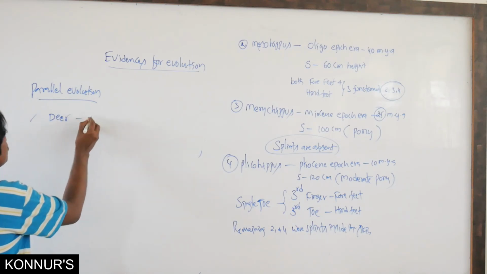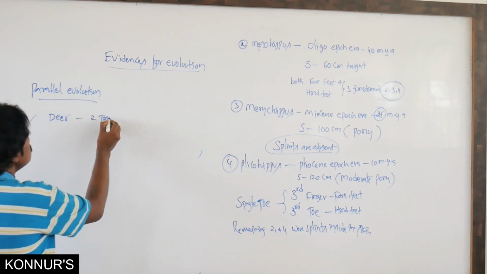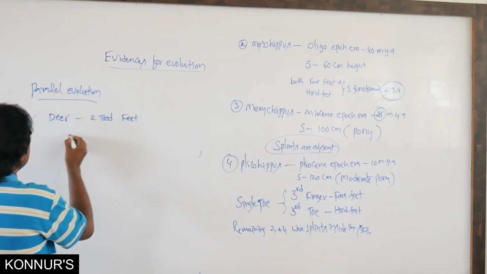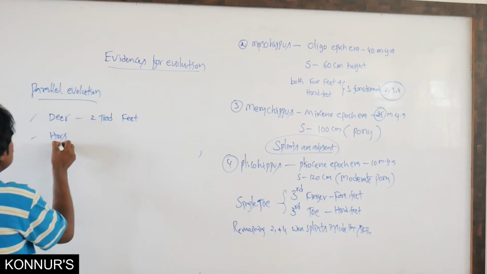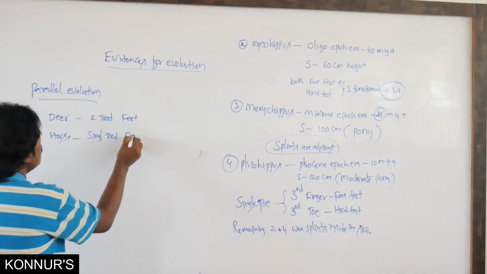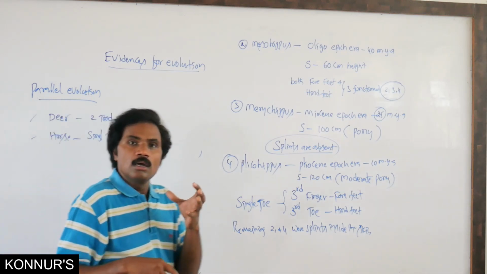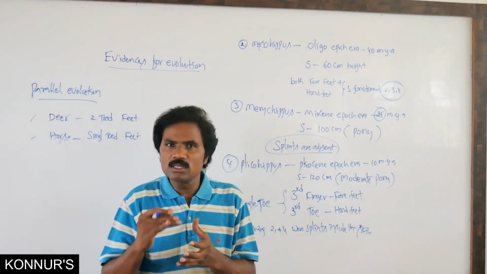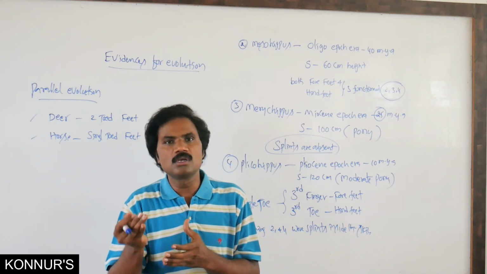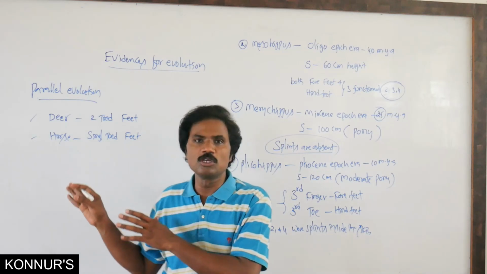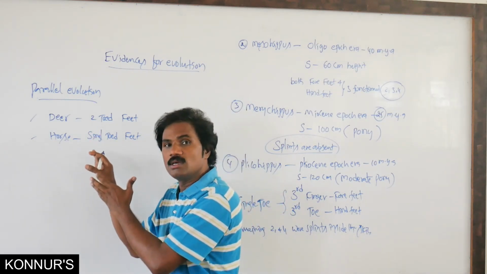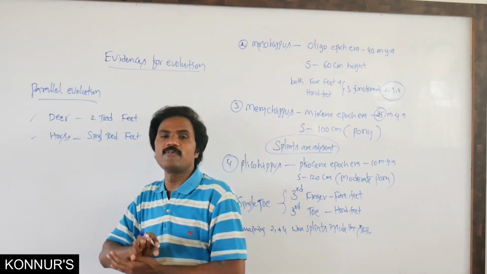The deer has two toes. Similarly, the horse has a single-toed foot, but along with this, the two reduced non-functional splints are present as usual. These are convergent, very closely related in that effect.